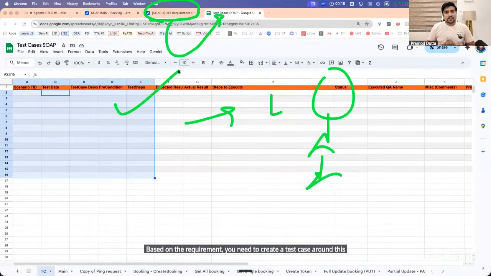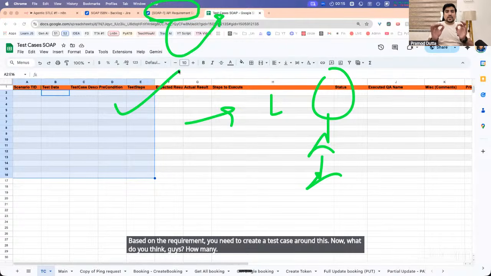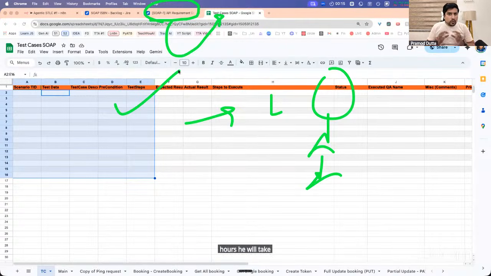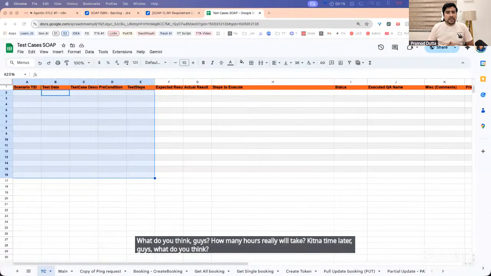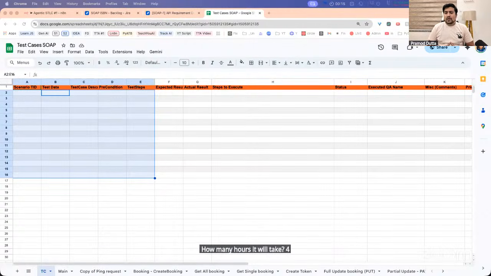Now, what do you think, guys? How many hours will he take to create 25 plus test cases? How much time will it take? 4 hours, 8 hours, 2 hours? Somebody is saying 2 hours. Sir, it depends on the complexity of the user story also.